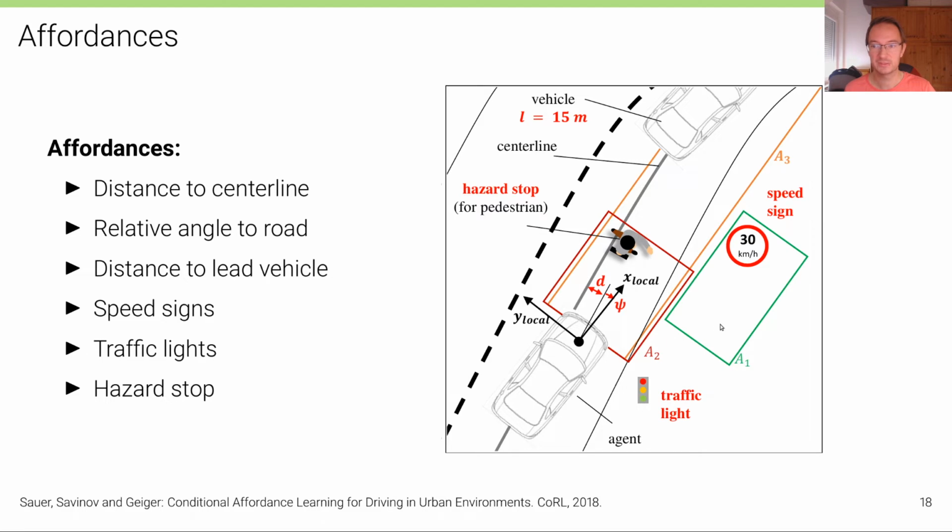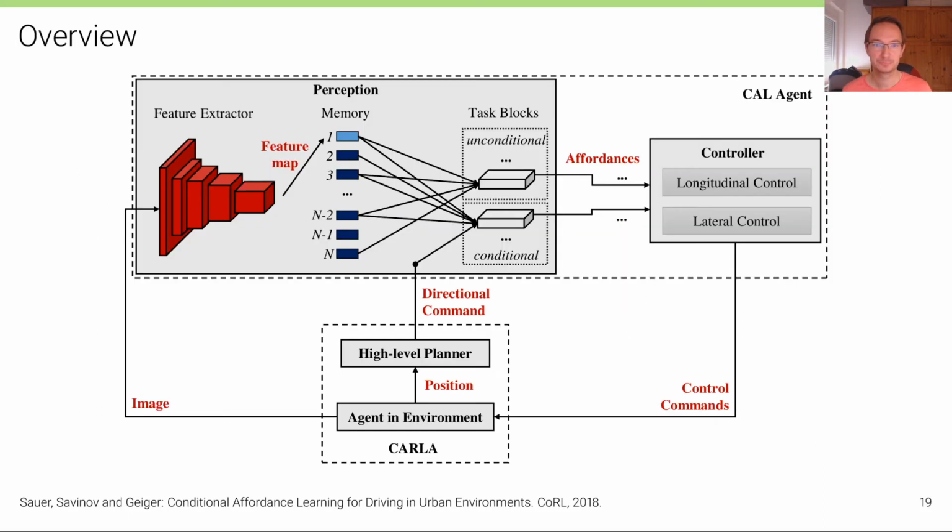Similarly, for traffic signs, for speed signs, we have a box here, and for traffic lights that retrieves from the simulator if there's a traffic light or a speed sign inside that box and what the relevant speed limit is of that speed sign. And this is what we use as affordance. So this is how the training data is generated. But of course, at test time, this is unavailable.